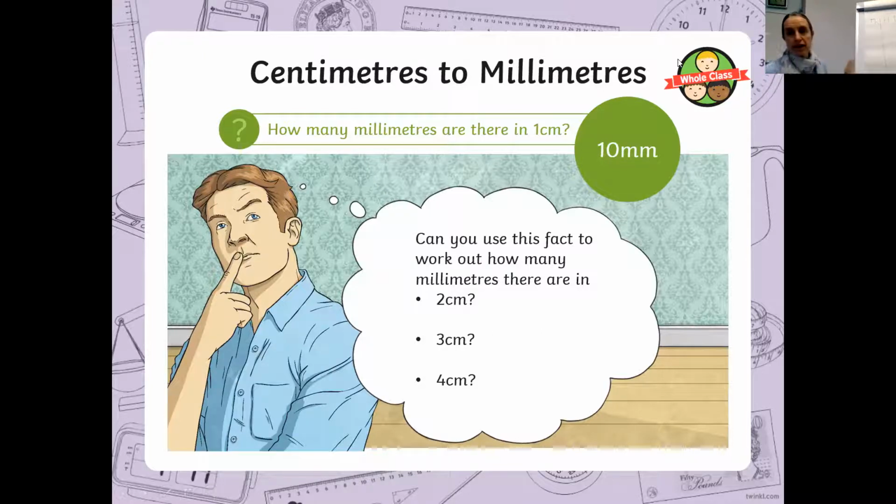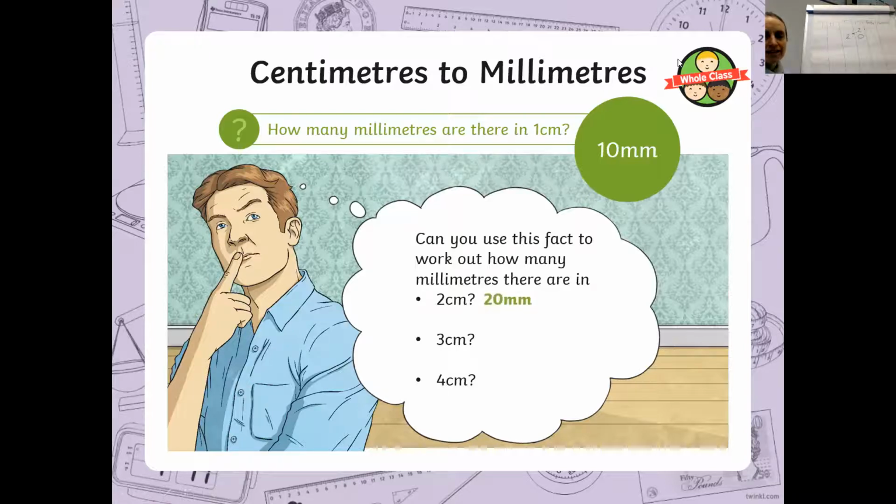I've drawn up on this board here a place value grid. You can also print one off and have it at your disposal, or you can draw one. I've put another place value grid in your packs for today. If you're not sure, I'll just show you the first one. You would put 2 centimetres in the ones column. Remember, this is where the decimal point goes. We are multiplying by 10, so the numbers are going to move 1 place to the left. So our 2 goes into the tens. We fill up that space with a 0. So 2 centimetres equals 20 millimetres. Pause the video and work out 3 and 4.